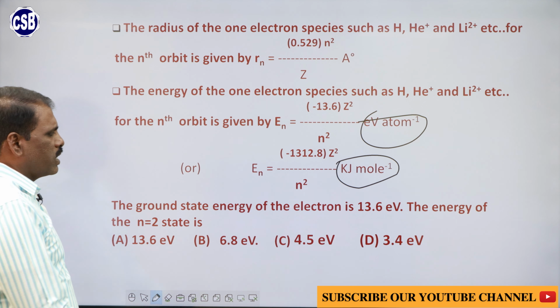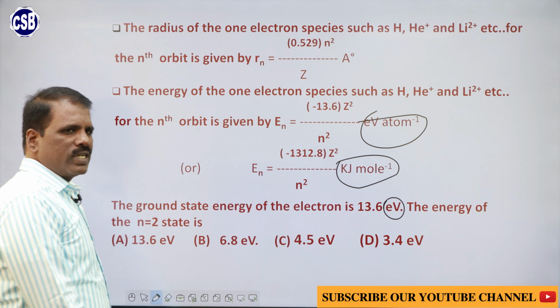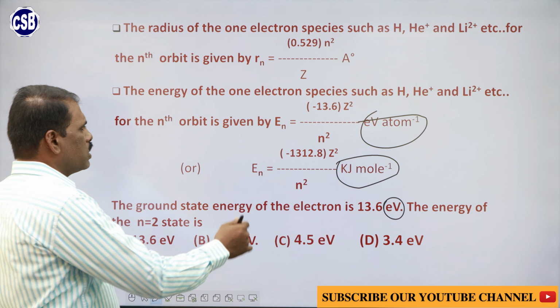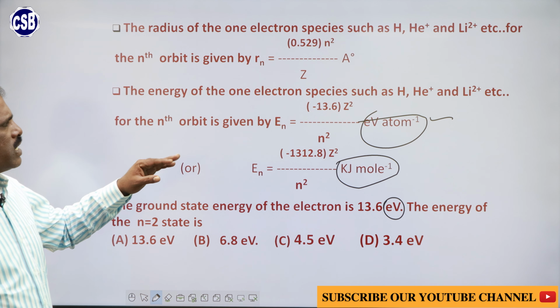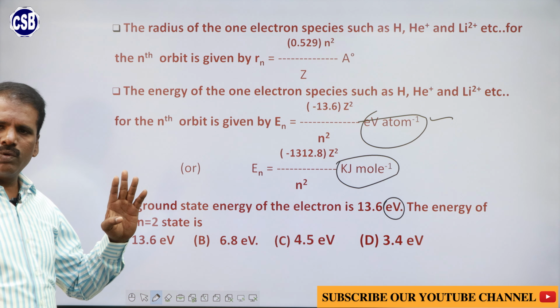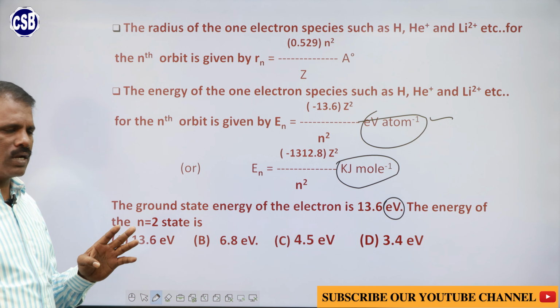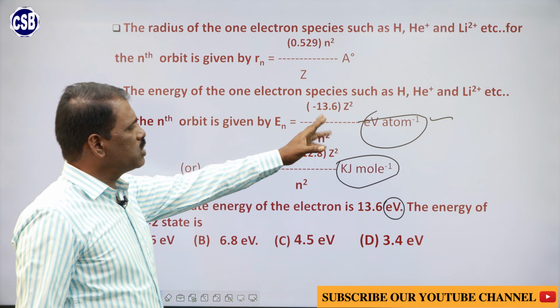Here it is given in electron volt unit, so the formula that you have to apply is En is equal to minus 13.6 by n square into z square. Niels Bohr's formula is applied for hydrogen like atoms. For the hydrogen atom, the z value is 1.